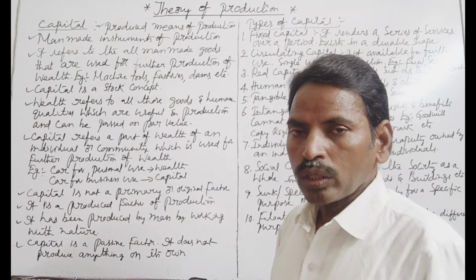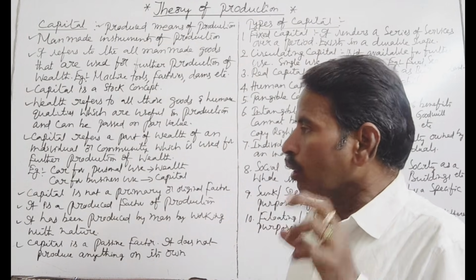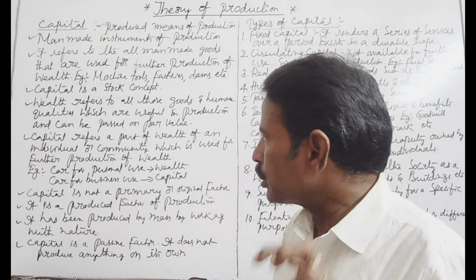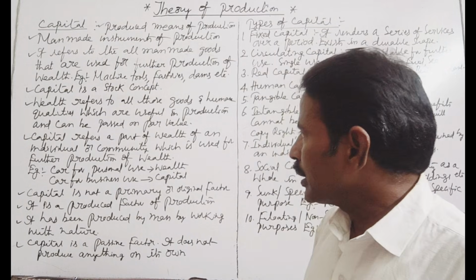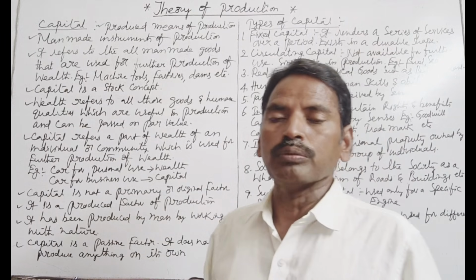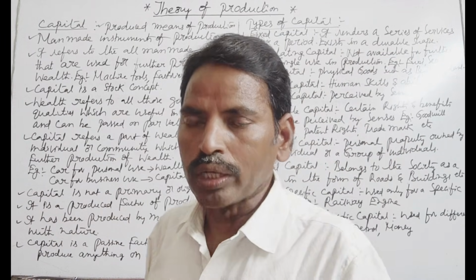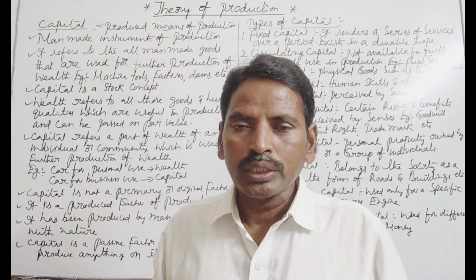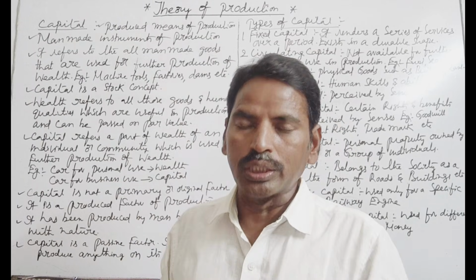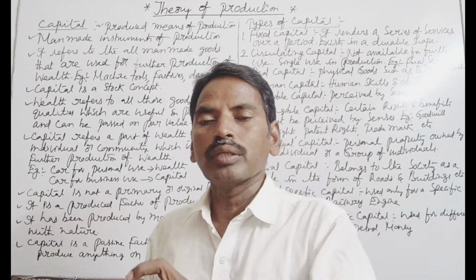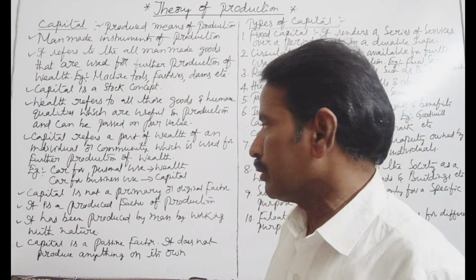Wealth means the stock of assets held by an individual or organization which yield income.